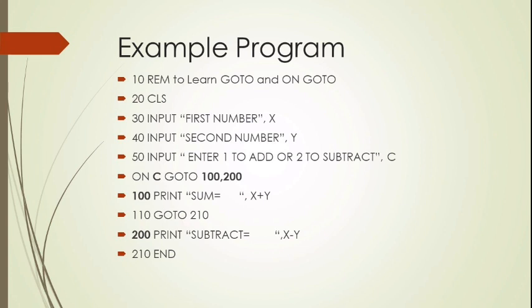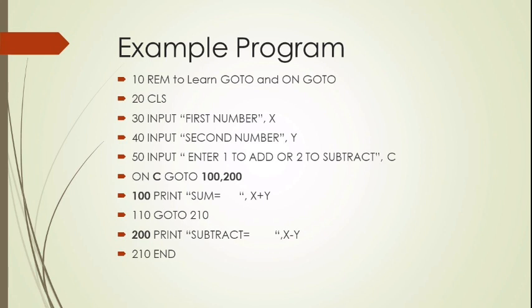Clear? Next is 20 CLS. This CLS stands for clear screen. Suppose in a previous program anything was displayed, so this will be cleared in the current program output. Clear? So this is why we use CLS. Next, 30 INPUT first number. We are going to get the first number from the user. Next, INPUT second number. We are going to get the second number from the user.